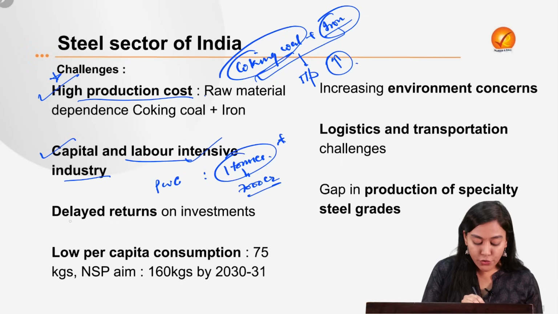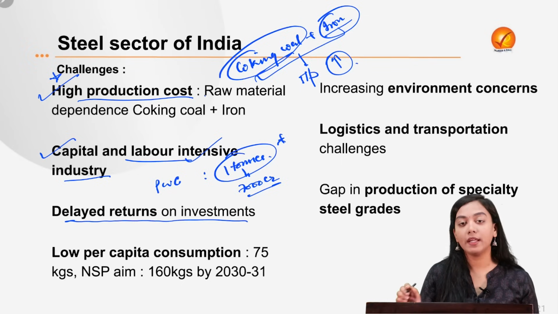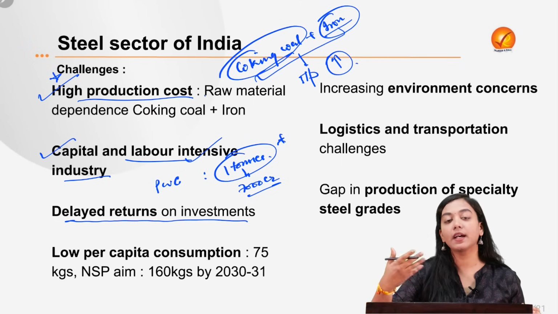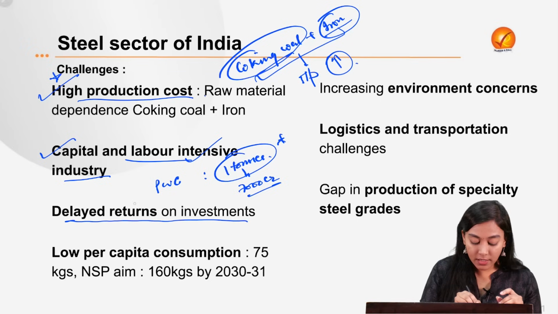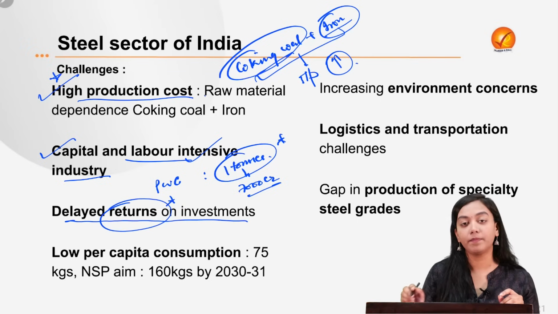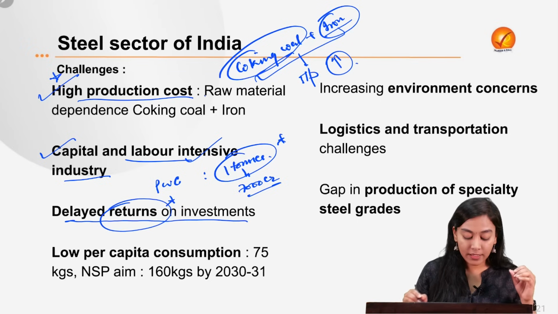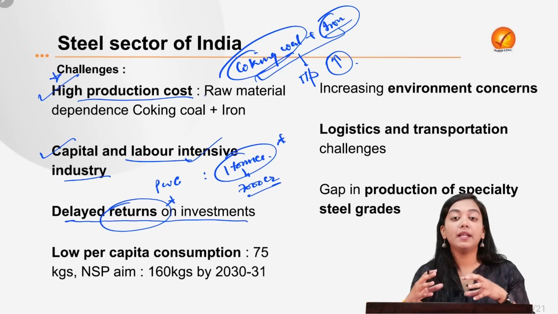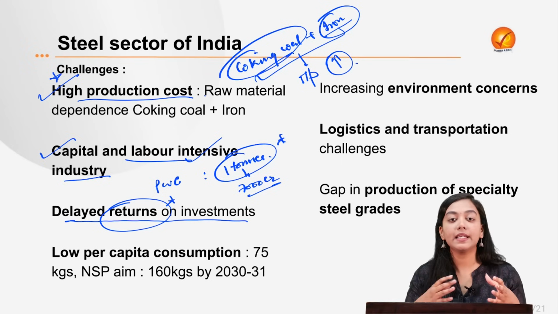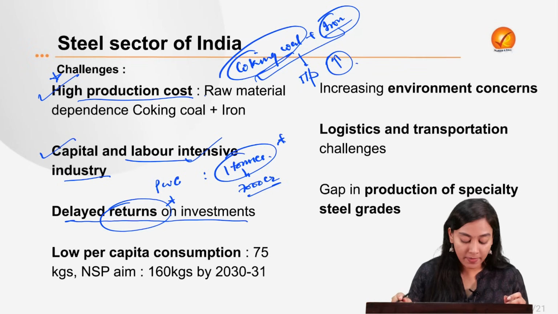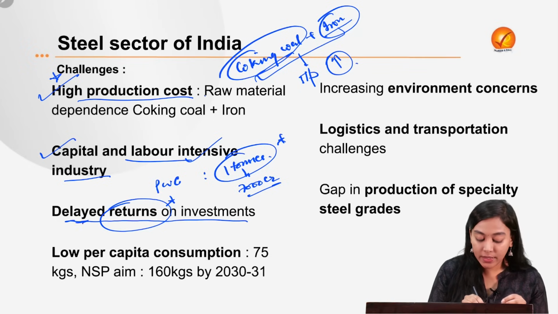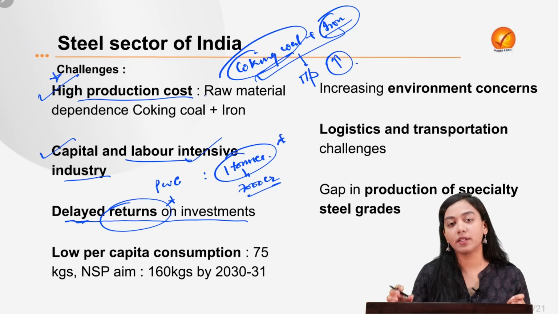Then it also leads to delayed returns on the investment. Even if somebody takes the courage to invest so highly in these industries, the returns are often delayed. The reason is the variability in demand. The demand can slump or grow in unpredictable time, and therefore it leads to delayed or unpromisable returns on the investment.